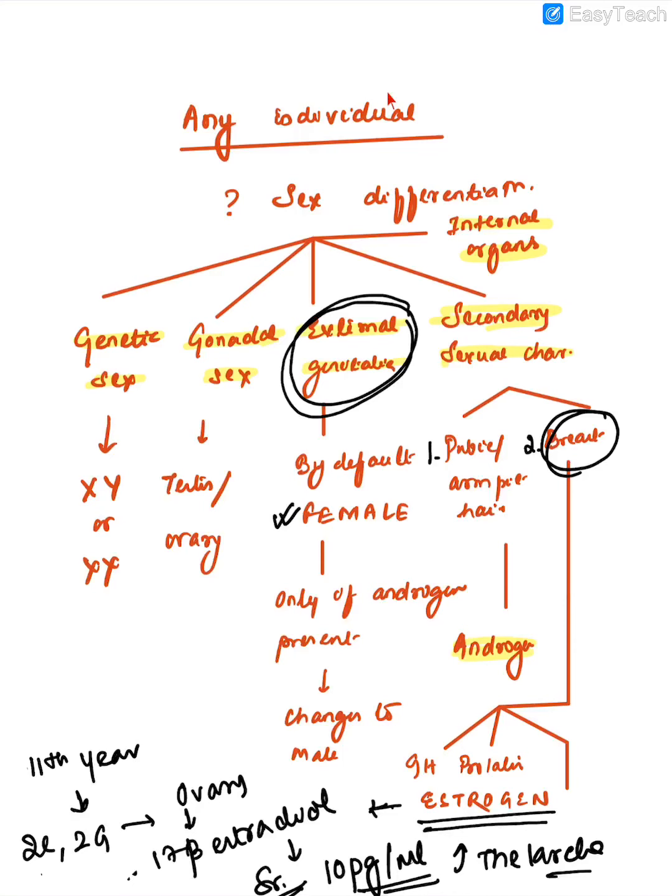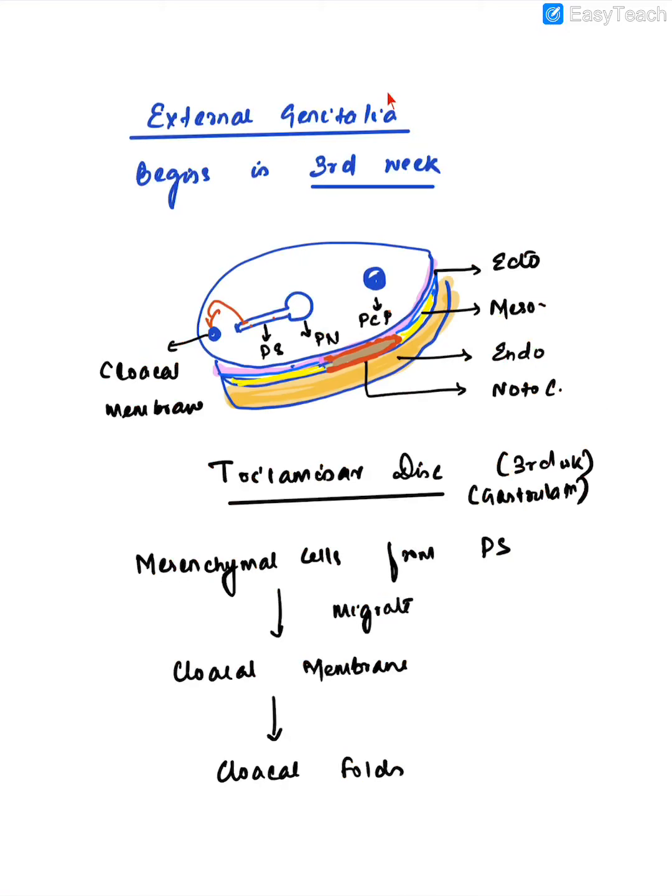Pubic hair and armpit hair, they are only dependent upon the presence of androgen. So these are the various characteristics which define whether a person is a male or a female. Now let us come to the external genitalia development in a little detail. The external genitalia starts developing around 3rd week.